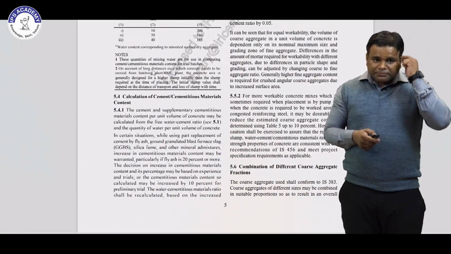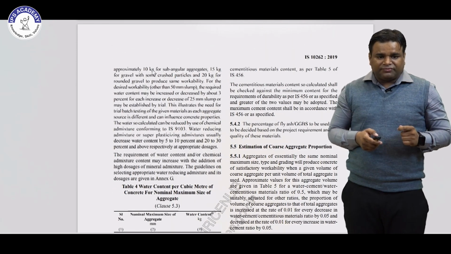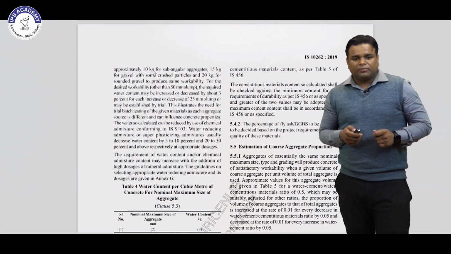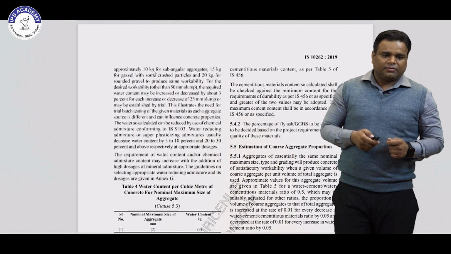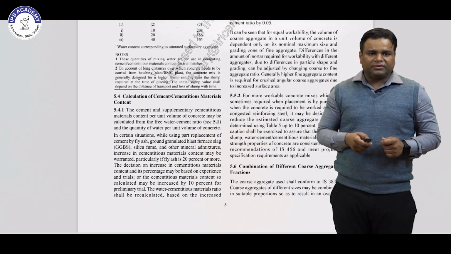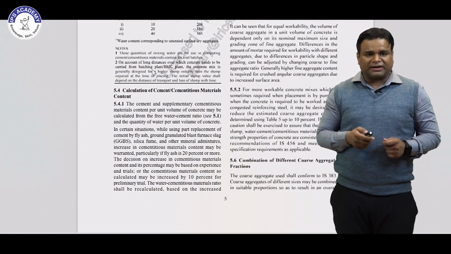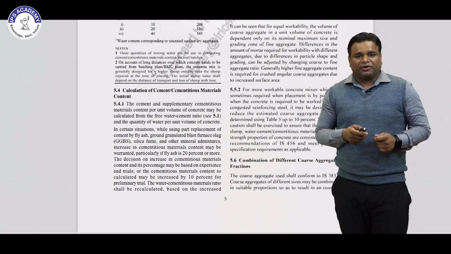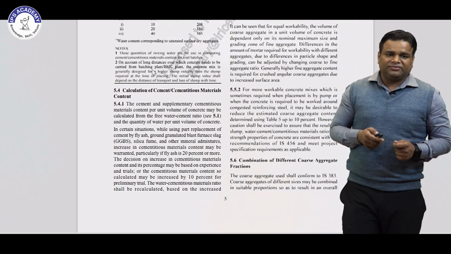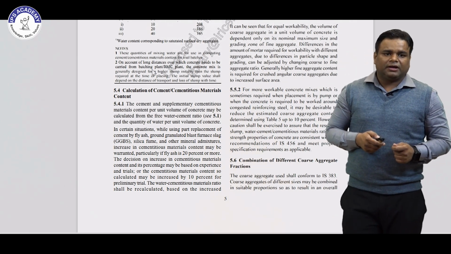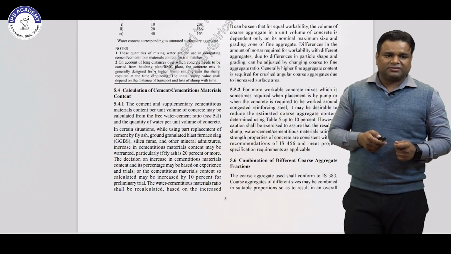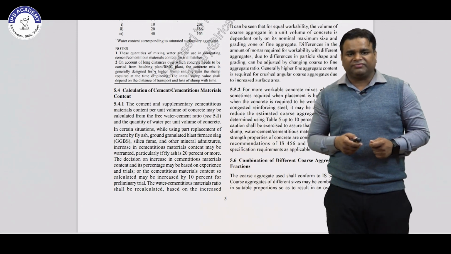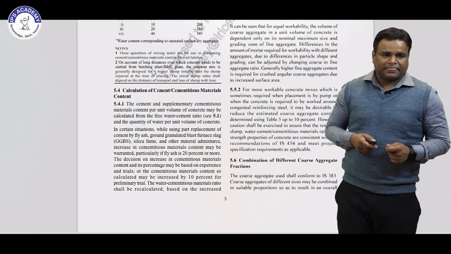So this is the water content for the maximum nominal size of aggregate when we use it in our concrete mix. For maximum nominal size aggregate of 10 mm we will use 200 kg, for 20 mm it is 186, and for 40 mm it is 165 kg per meter cube.